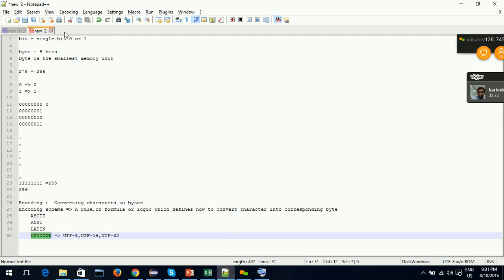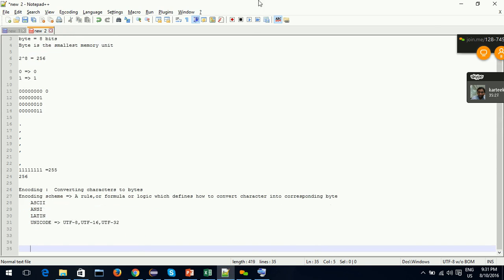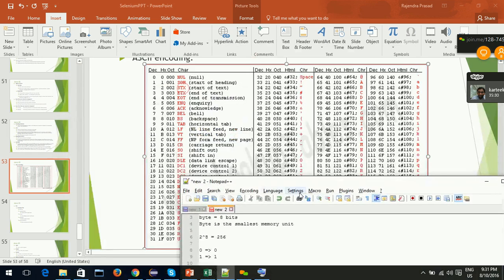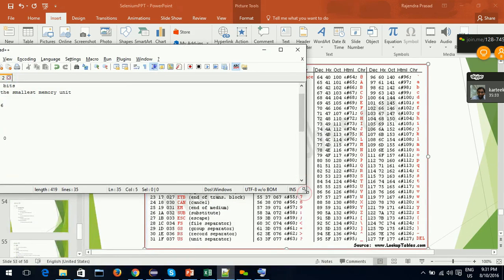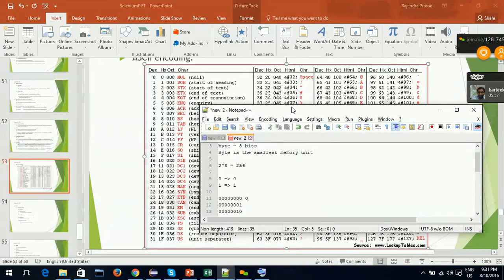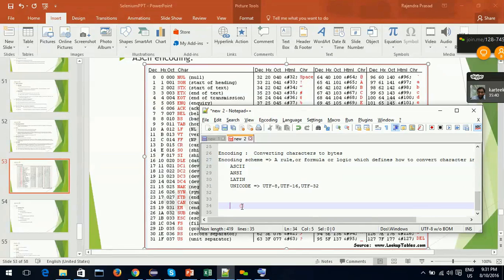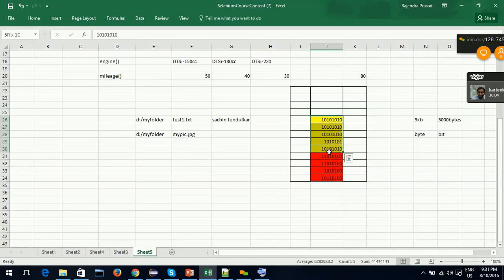Let me take the example of the character space. The corresponding ASCII code for space is 32, but we just discussed that in memory it's stored as bytes and it's not stored as 32 like this. Then how is 32 written in memory?